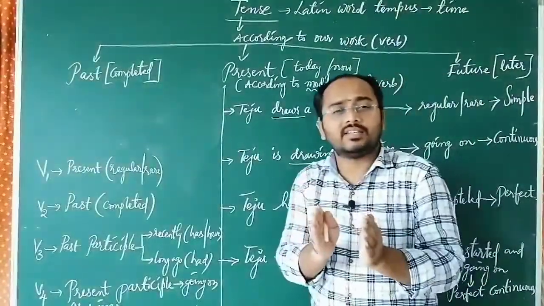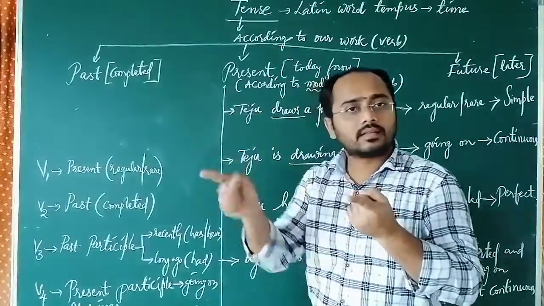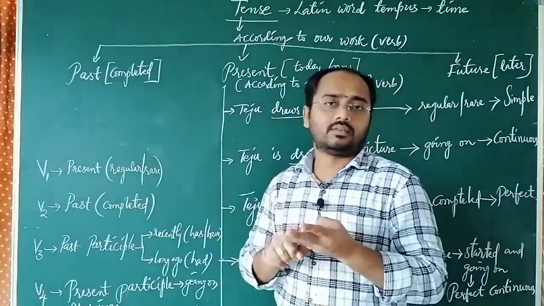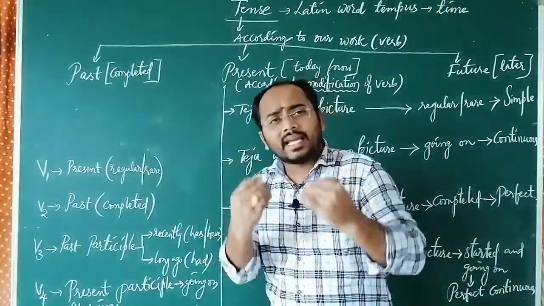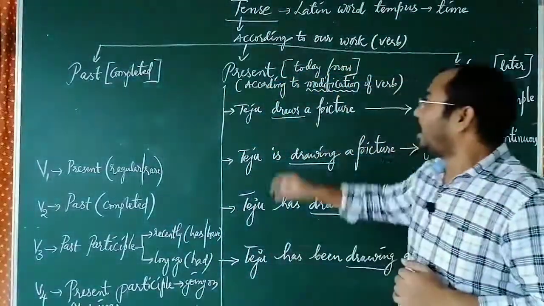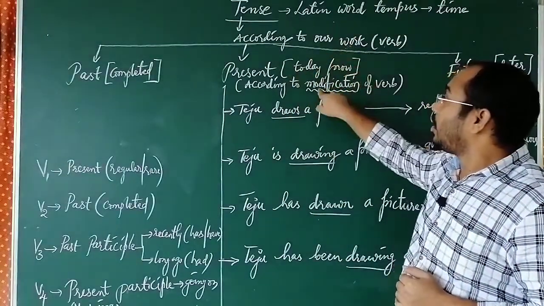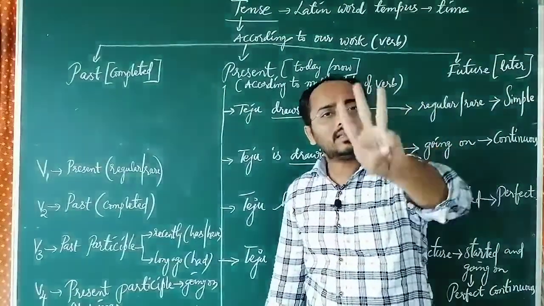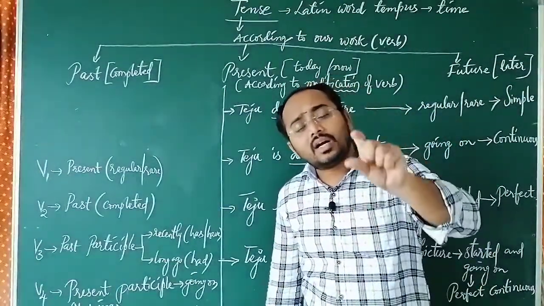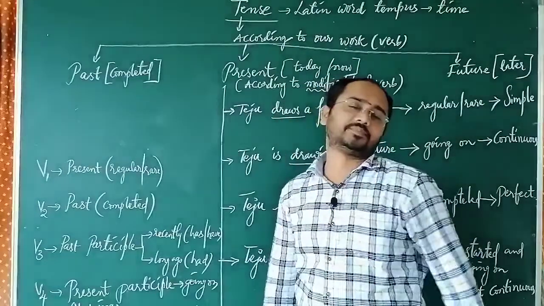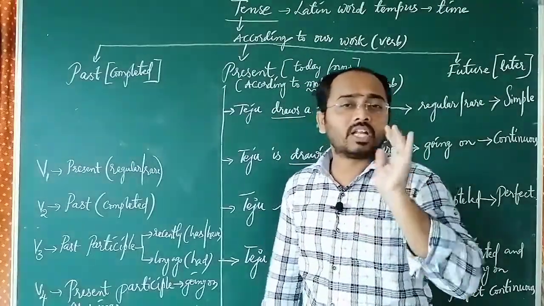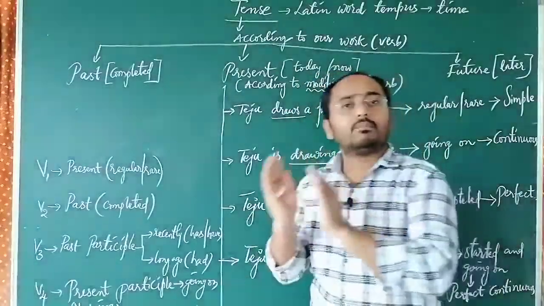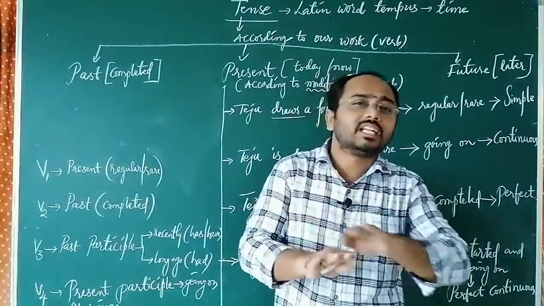Okay, now once again, come to the point here. According to work, the tense is divided into three categories: past, completed; present, today or now; future, next or later. And again, according to the modification of verb. Try to understand. Try to note the point here. There are two words: change and modify. Change means completely replacing.